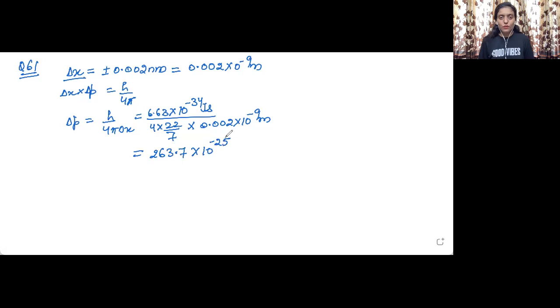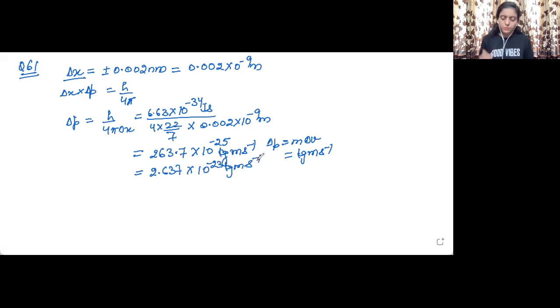Now what will be the units of momentum? Momentum is mass into velocity. The uncertainty in momentum is mass into uncertainty in the velocity. Mass into velocity is momentum. So mass is in kg, velocity is in meter per second. So the units will be kg meter per second. So you can just convert it into scientific notation. It will be 2.637 into 10 raised to the power. Now you are shifting the decimal point two places towards the left hand side, so the power will get added. So it will be minus 23 kg meter per second.